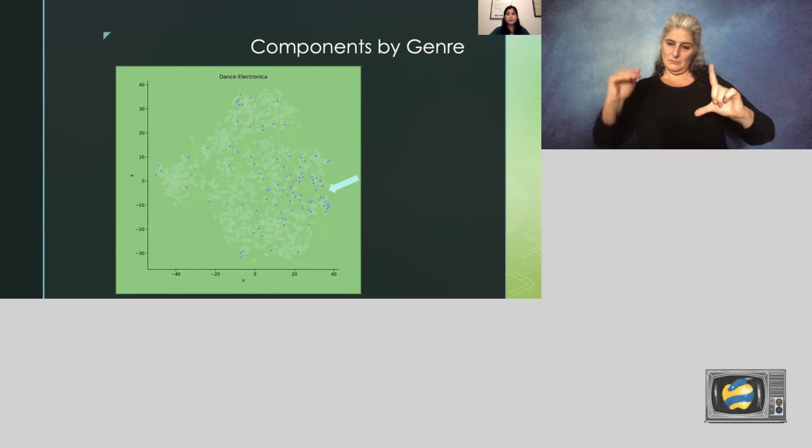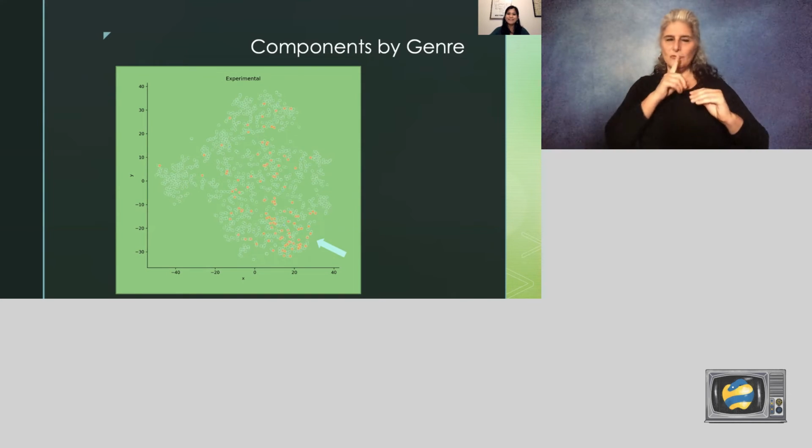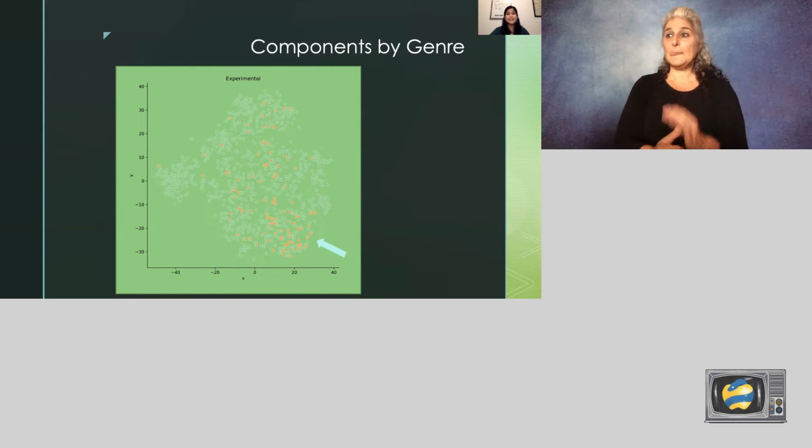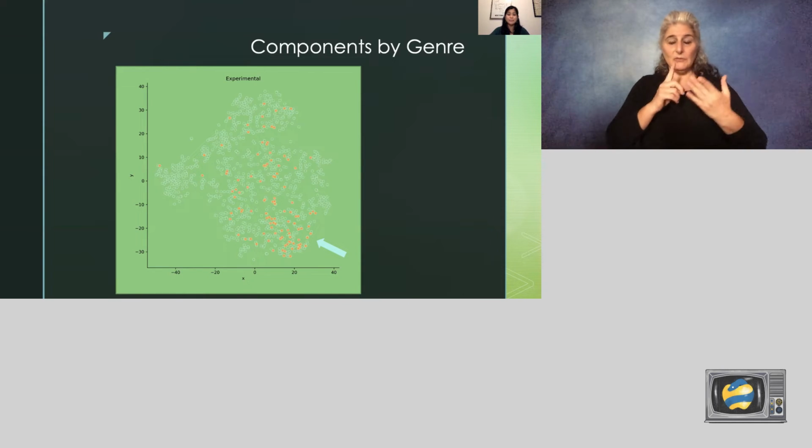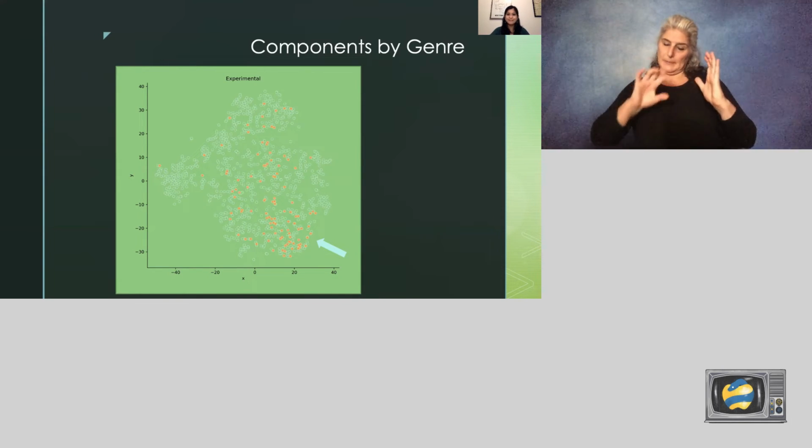We're going to look at one more plot just to really hammer this in. So this is the experimental album plot, and you can see clearly that these albums are clustering in the bottom right, where the arrow is.